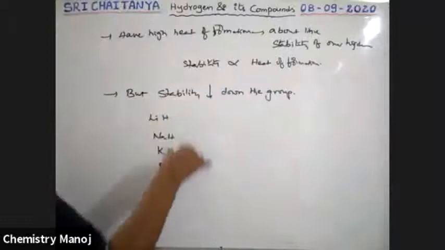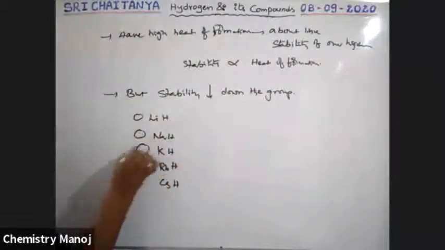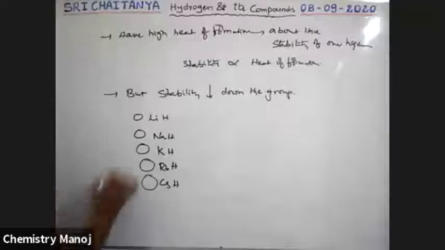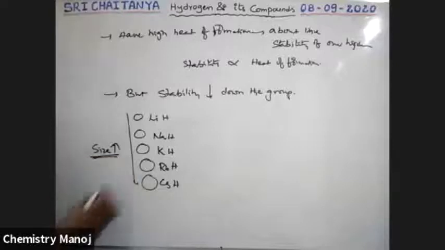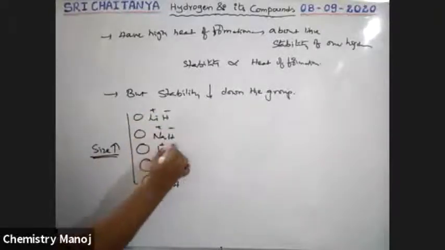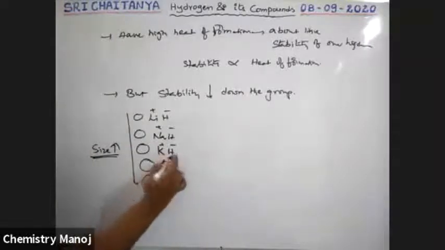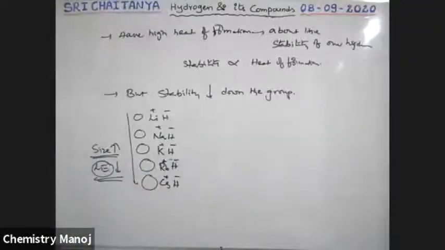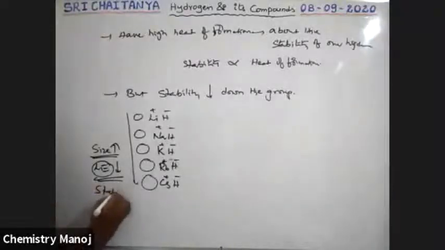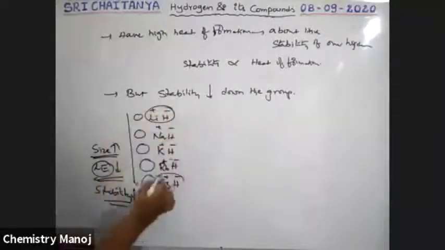From top to bottom, the size of our alkali metal increases. As the size increases, because these are plus and minus, oppositely charged ions, the lattice energy decreases. Because ionic compounds have lattice energy. So because the size increases, the lattice energy of these hydrides decreases. As lattice energy decreases, stability decreases. That means lithium hydride is more stable than cesium hydride.